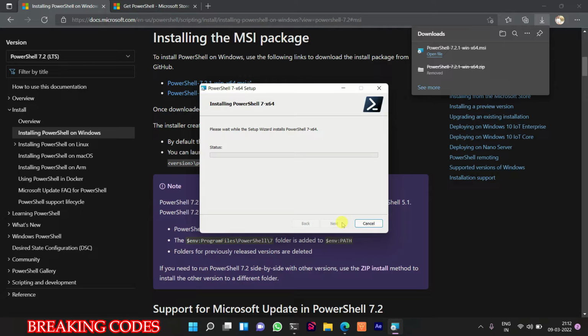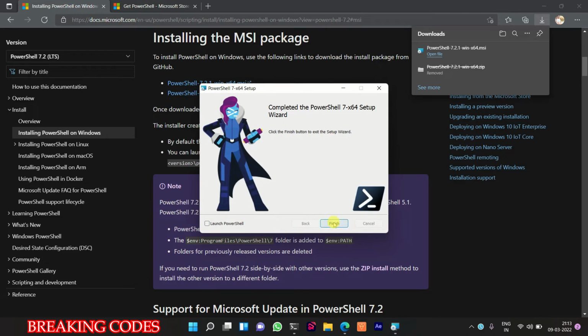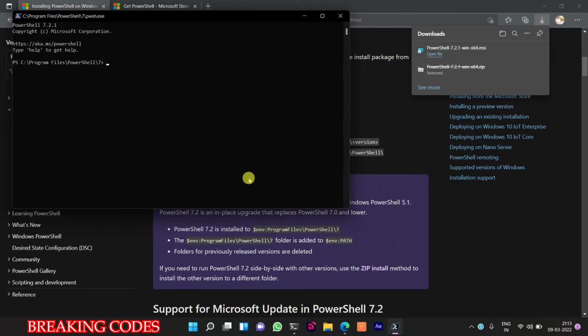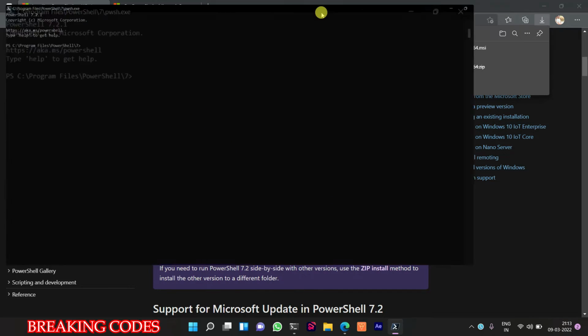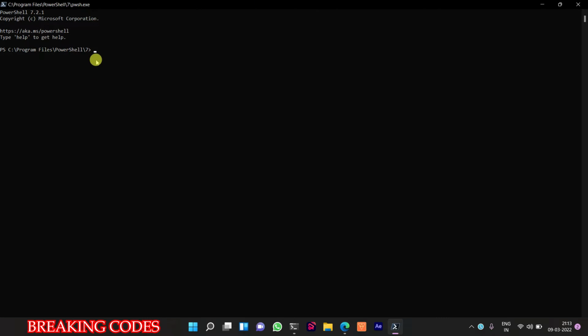Here a new pop-up window will appear. Click on yes. Then it will directly start installing your files. Here you can see the status. Now launch, click on it, mark, and then finish. Here you get the latest version of PowerShell 7.2.1.